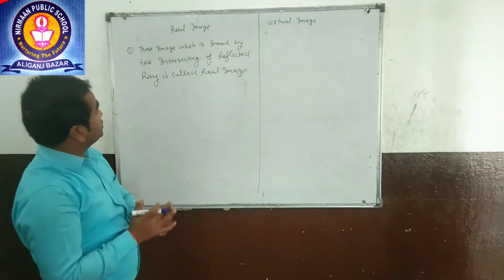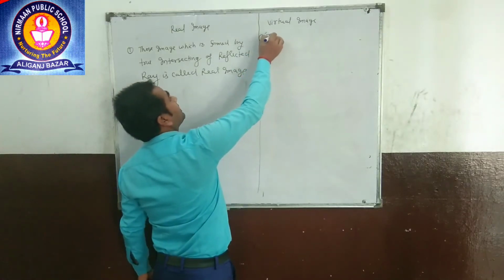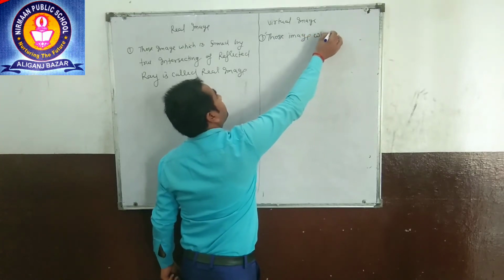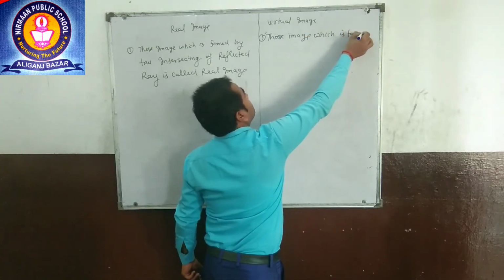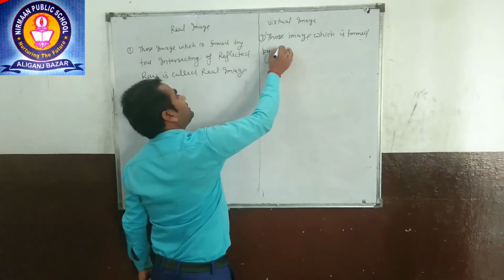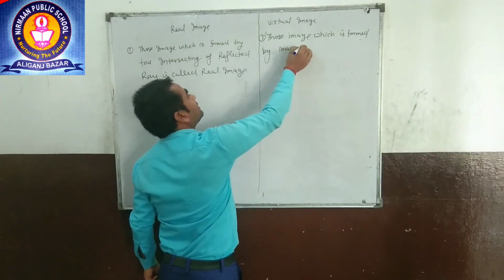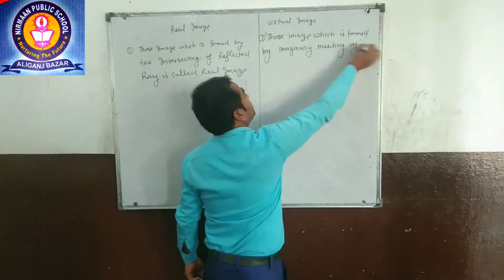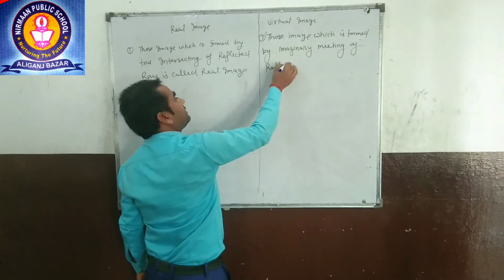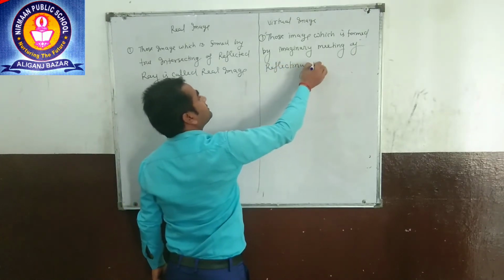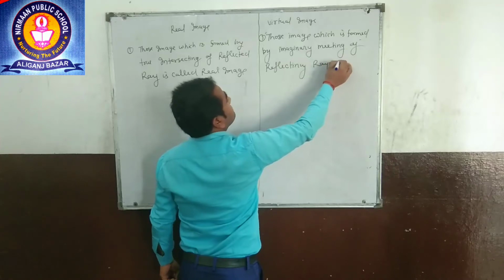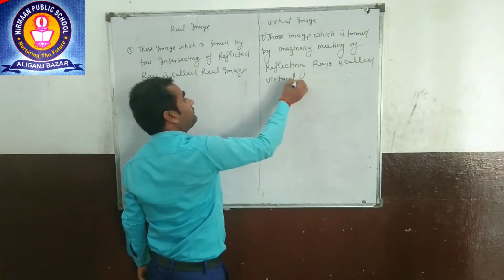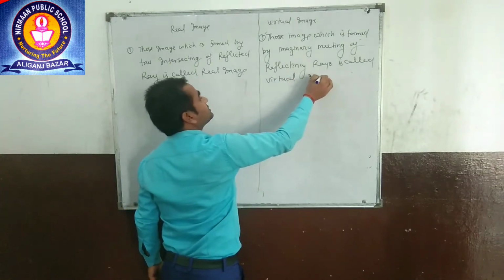Now, what is the virtual image? Those images which are formed by imaginary meeting of reflecting rays are called virtual images. That is a very important definition, virtual image.